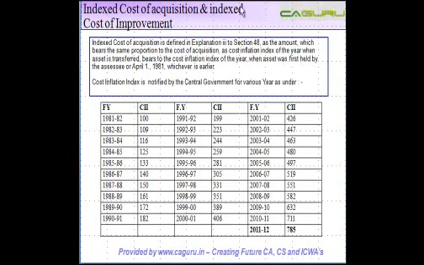Index cost of acquisition and index cost of improvement. Before we get into the technical details, let me first explain what this concept means. Let's say for example there is an assessee. He acquires an asset during 2001-2002 and the cost that he pays is 1 lakh.